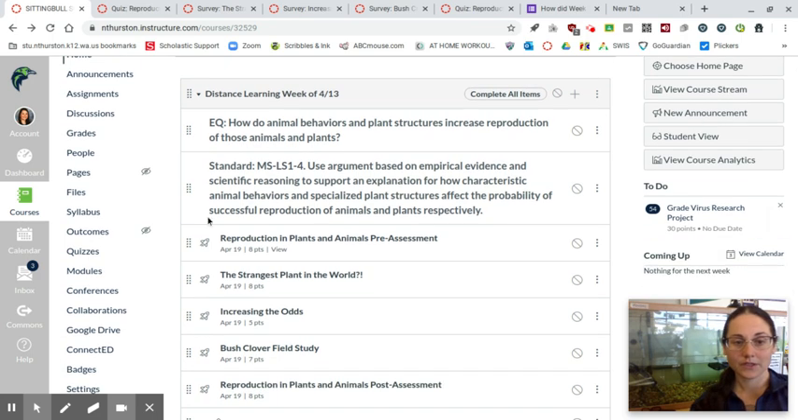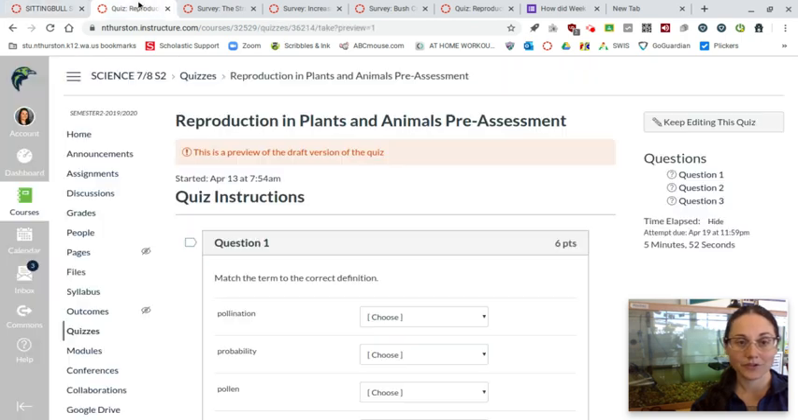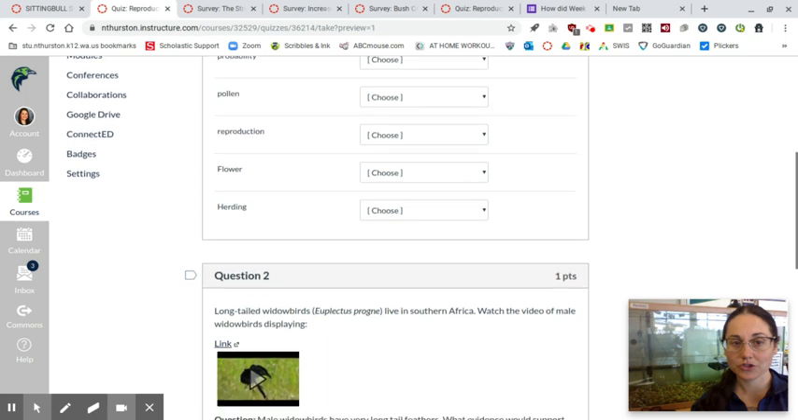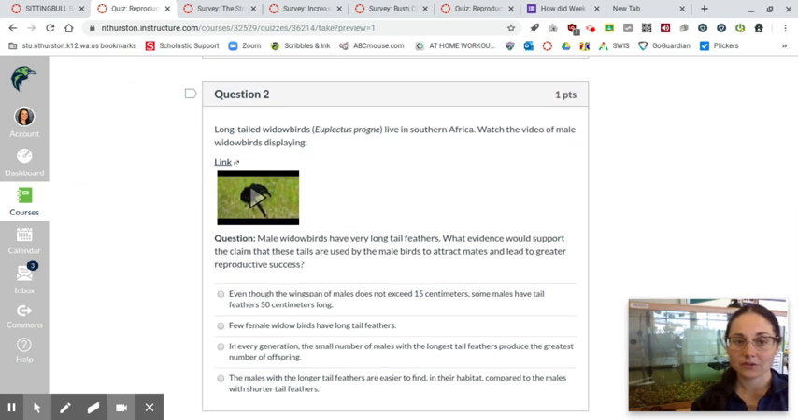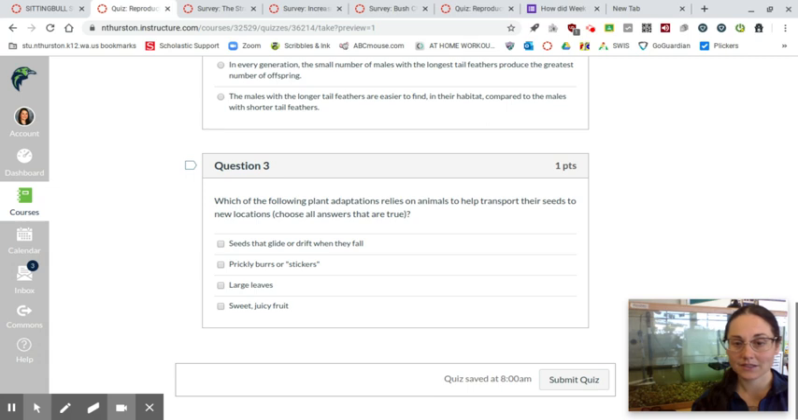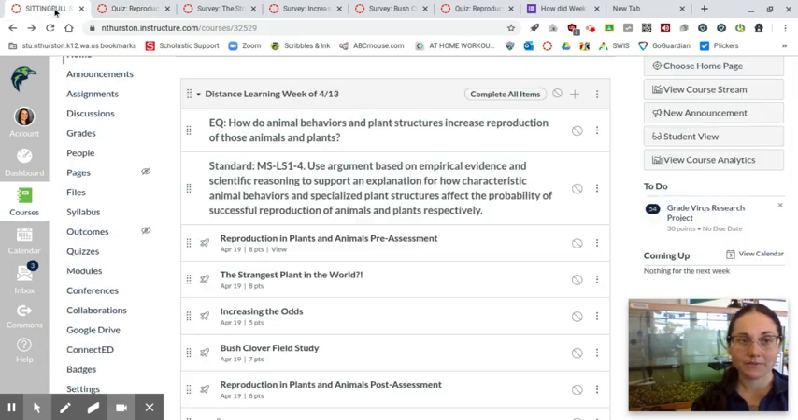You are going to head into the reproduction in plants and animals pre-assessment first, and that is just finding out what you know about this standard before we even begin. So you're going to have some matching terms, definitions, you'll get to watch some videos and answer some questions, selecting the best answer, and then submitting your quiz when you are complete with that.